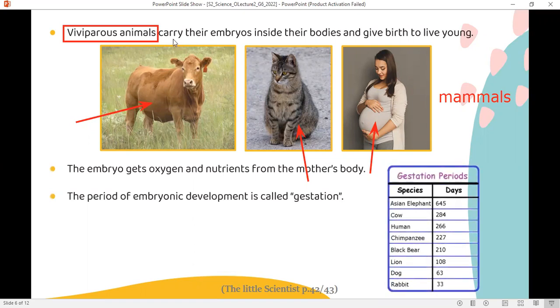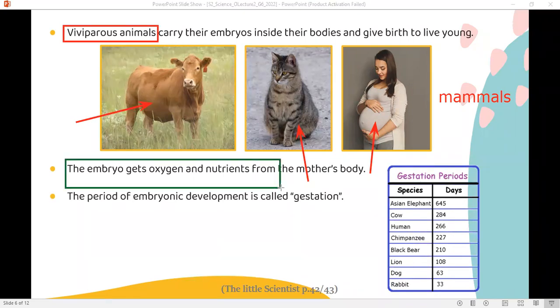Inside the female's body, the embryo takes its needs from the mommy, from its mother.